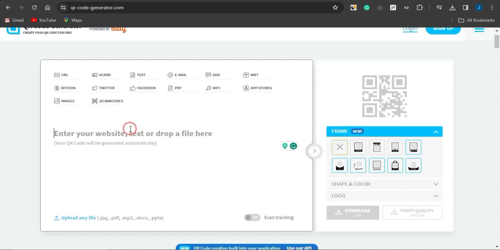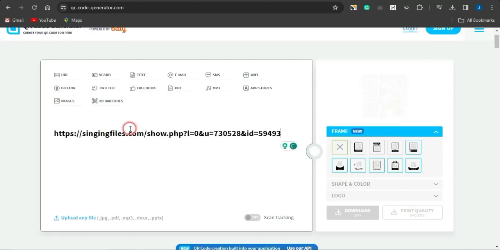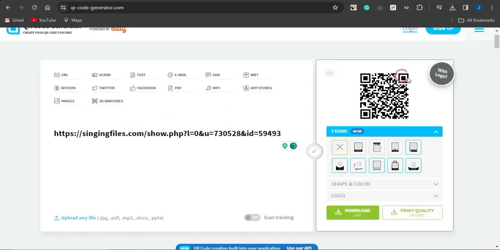QR-code-generator.com to convert that particular link into a QR code. You can see right here that the QR code has been generated. Click on this download icon, it will be downloaded on your device.